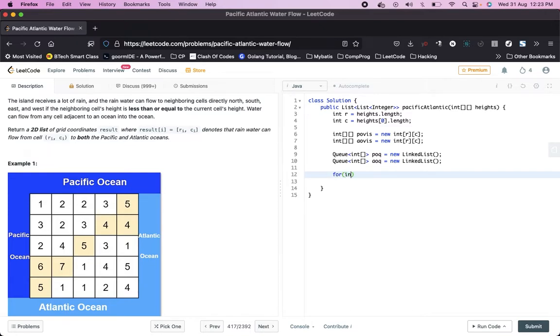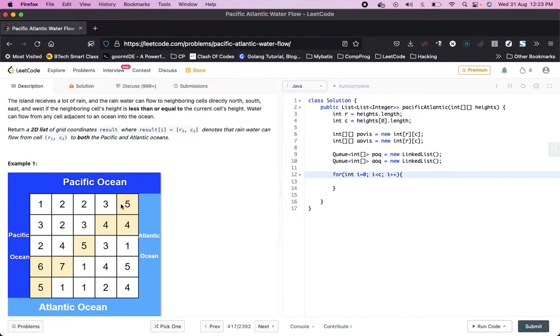Int i is equal to 0, i less than column, i plus plus. If you see here, it is 0 0, 0 1, 0 2, 0 3, 0 4.